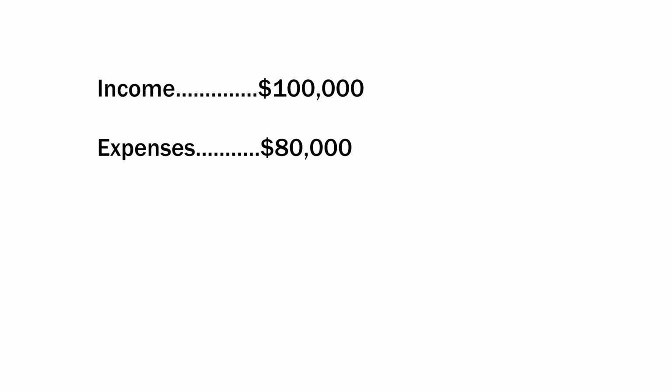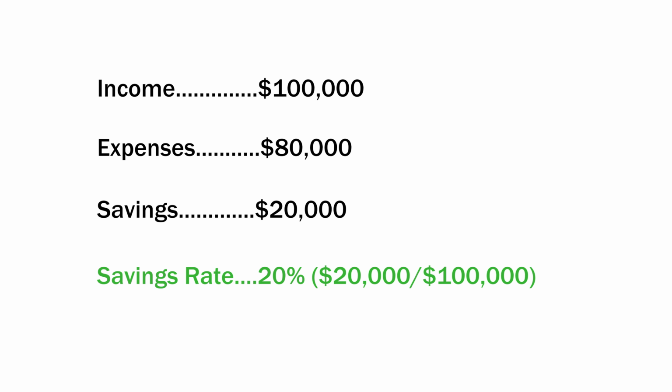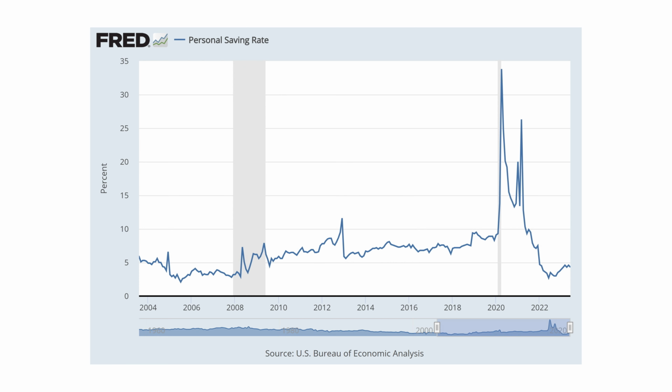For example, you earned $100,000 in 2023 and spent $80,000. Your savings are $20,000 and your savings rate is 20%, which is $20,000 divided by $100,000, which is a lot by American standards. In case you wonder, the average personal savings rate for the past 20 years was about 7%. High income does not translate into net worth growth if your expenses are out of control.